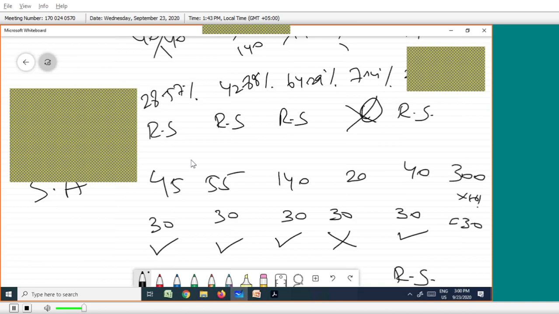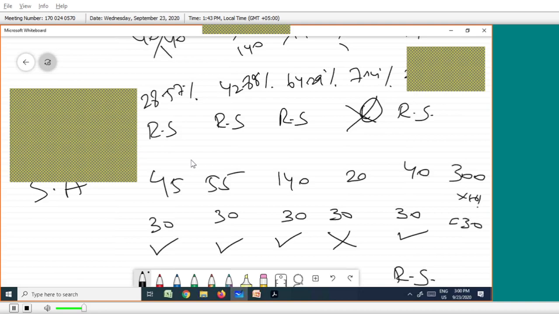So we will move to the next question. We have to report the segment. We have to identify the reportable segment first, which we identified. How to identify the reportable segment? Five-point criteria. We have to apply the test and select the segment first.